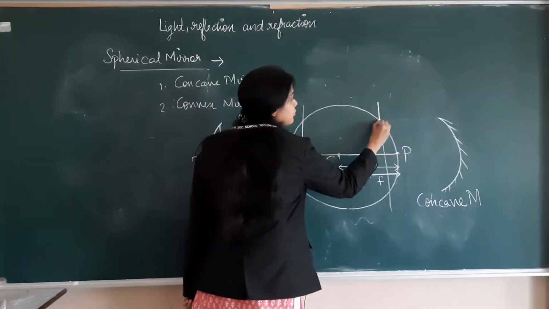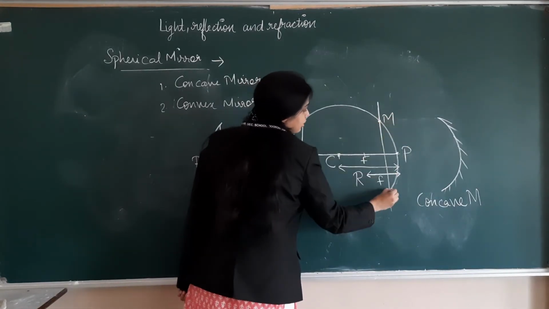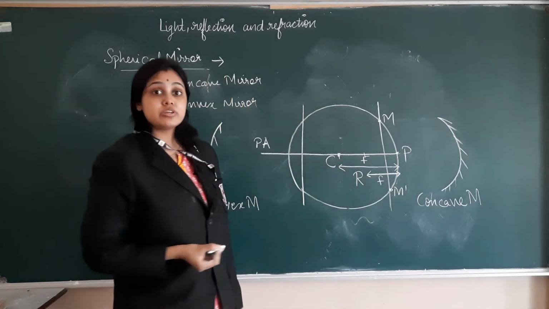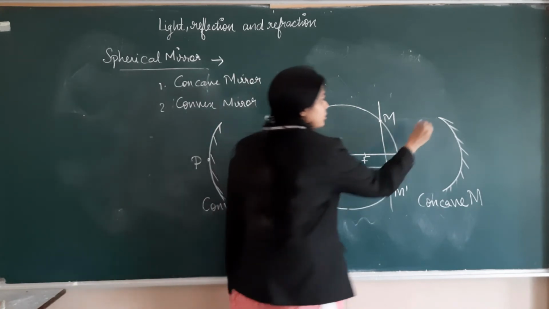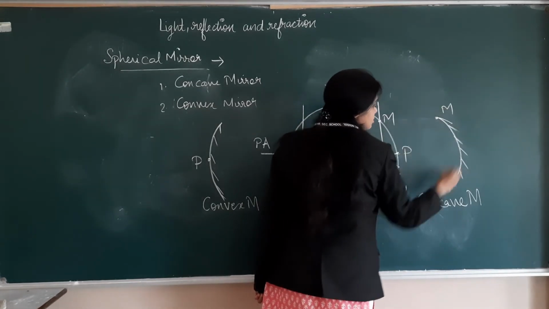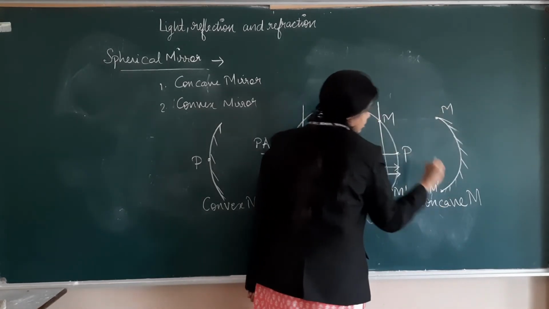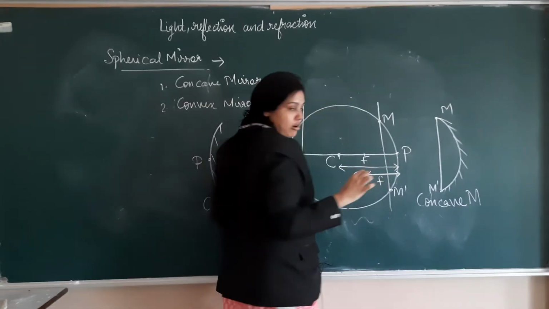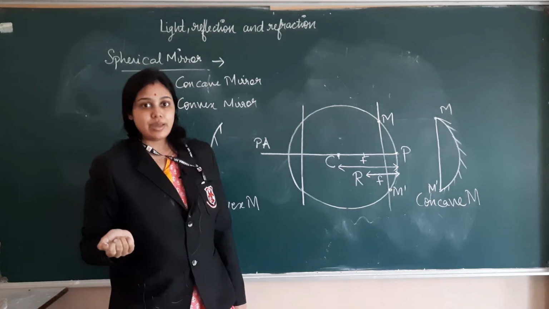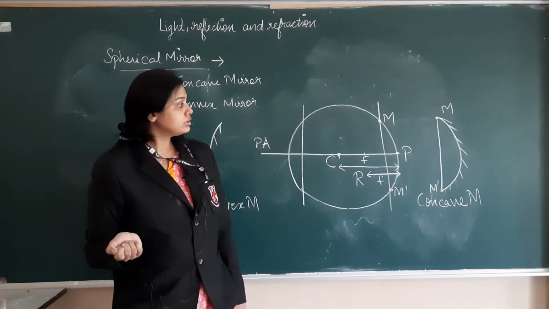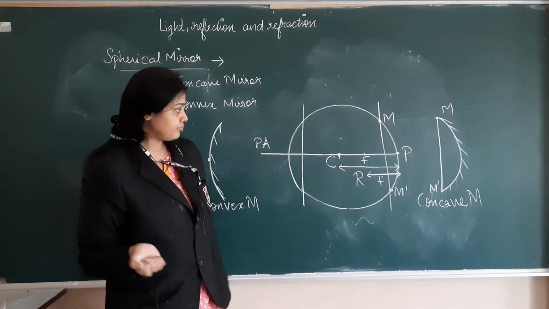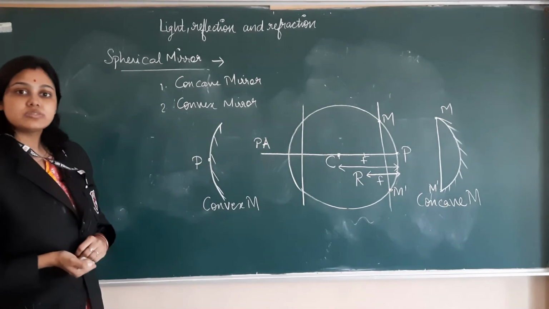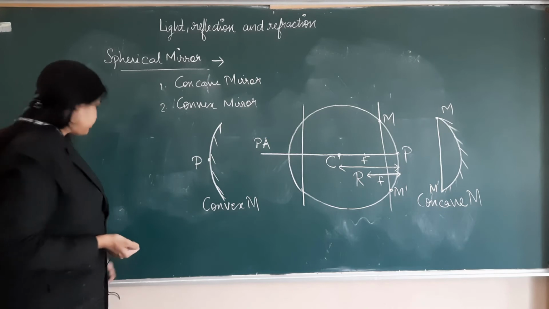This diameter of the mirror is known as aperture of the mirror. So here this is aperture. This M dash is the aperture of the mirror. So we can say the diameter of spherical mirrors is known as aperture. So these are the terms which are related to spherical mirrors.